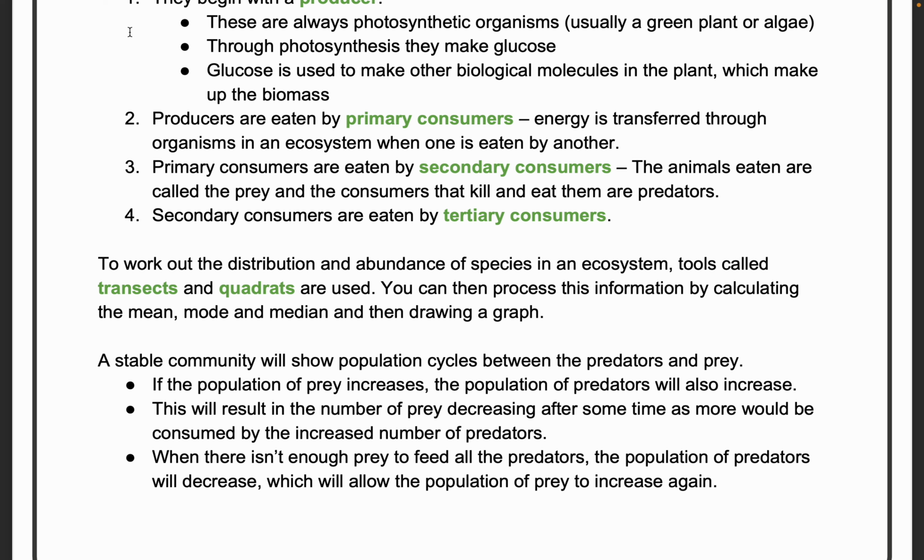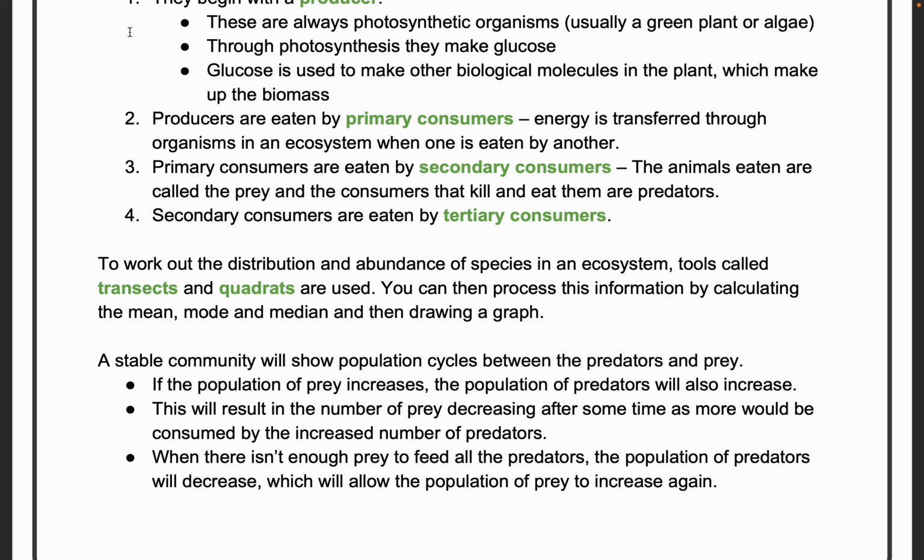To work out the distribution and abundance of species in an ecosystem, tools called transects and quadrats are used. You can then process this information by calculating the mean, mode, median, then drawing a graph. For example, the average number of squirrels living in an area. So we can easily measure this using methods known as transects or quadrats.